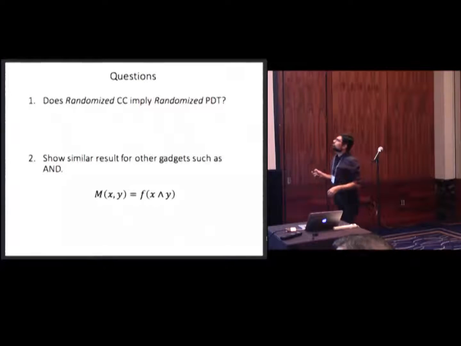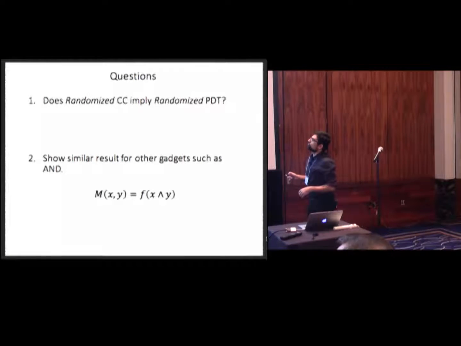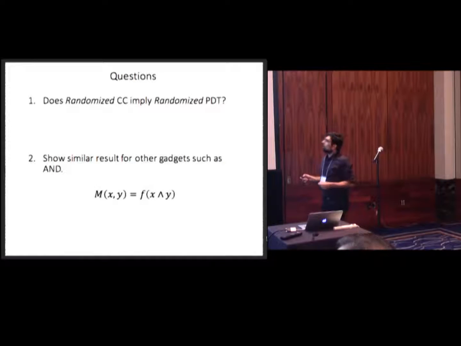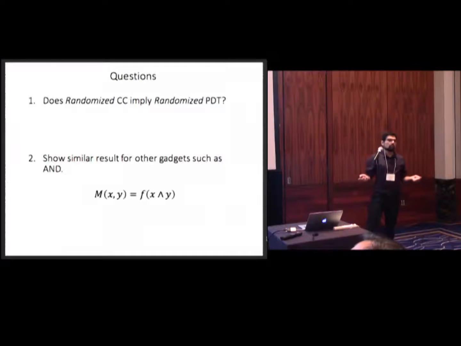So let me explain some open problems. Well, the first natural open problem is, can we extend this result to randomized parity decision trees? So suppose you are given a matrix with low randomized communication complexity. Can you give a randomized parity decision tree for your function? And the other question is, okay, we were focusing on XOR functions, but what about other classes of functions?